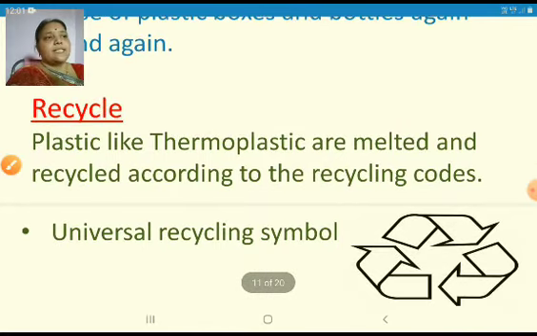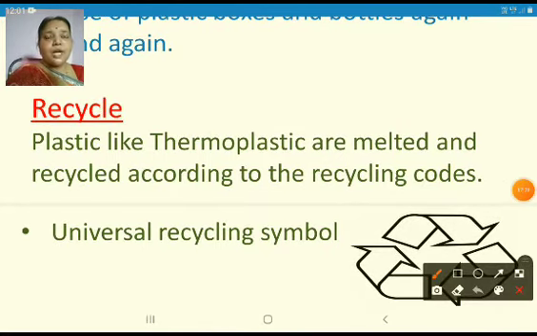And the next important R to control the plastic is recycle. So maybe you have seen a few people collecting the plastic material from our houses, from the roads, and so where is this material going? It is taken for recycling. So what is meant by recycle?